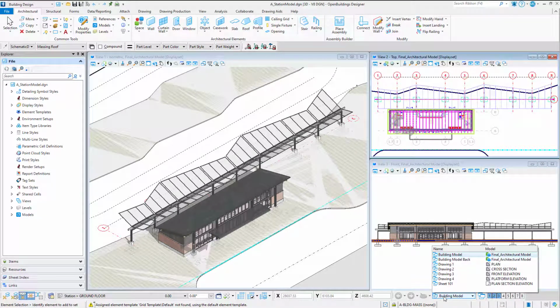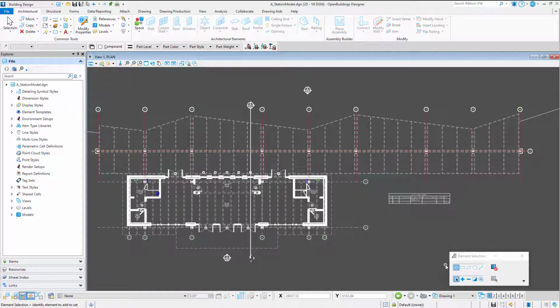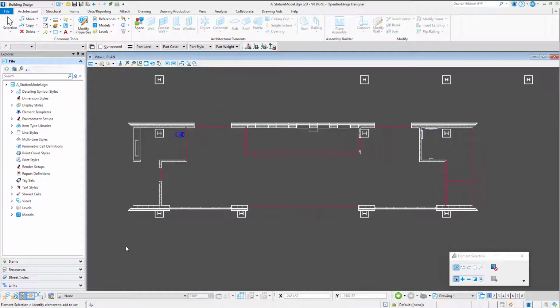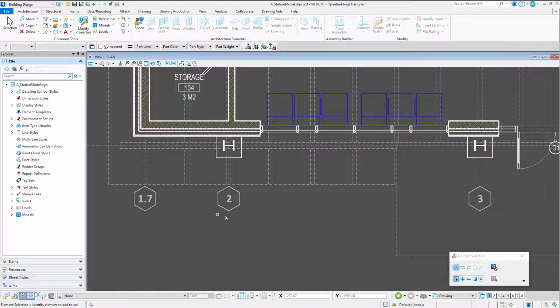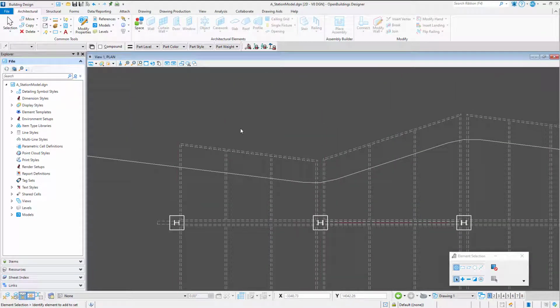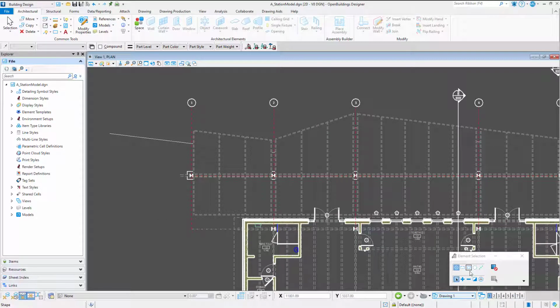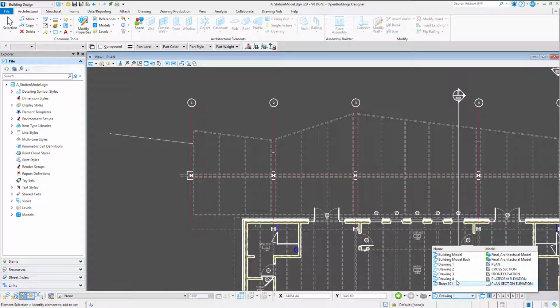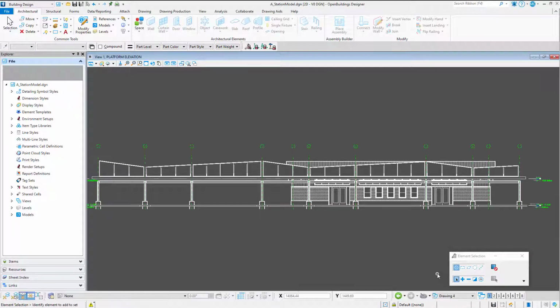Let's open the plan drawing, and the grid updates to the new symbology. Note the hexagon bubbles and the gray grid lines on the existing building grid, and the circular bubbles and the red grid lines on the new building grid. Now let's take a look at the elevation drawing. Now the symbology is not yet updated here. That is because we still need to update the template for the floors.